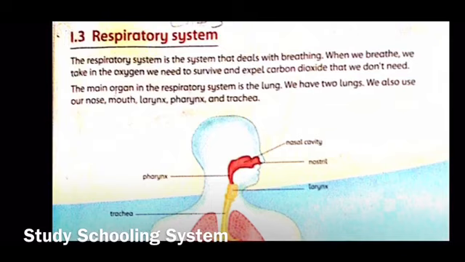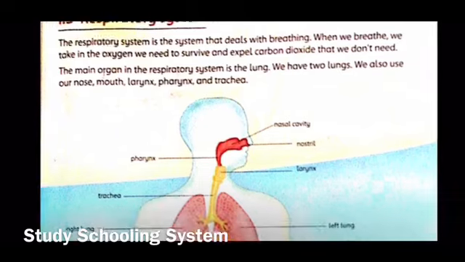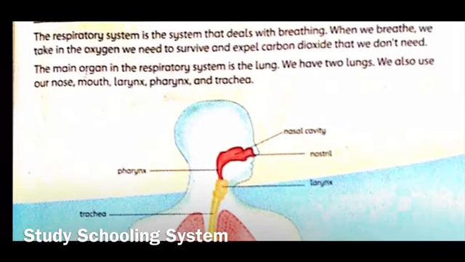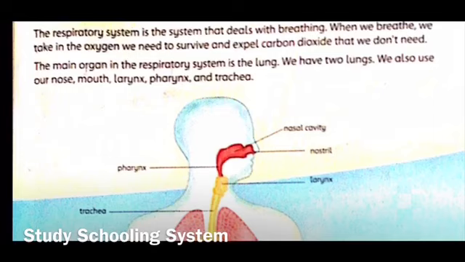Just like I explained, because air contains all these other gases like oxygen, carbon dioxide. So, oxygen is the one you need to survive, and carbon dioxide is the one you need to expel because we do not need it, right? And then the main organ in the respiratory system is the lung. We have two lungs. We also use our nose, mouth, larynx, pharynx, and trachea.